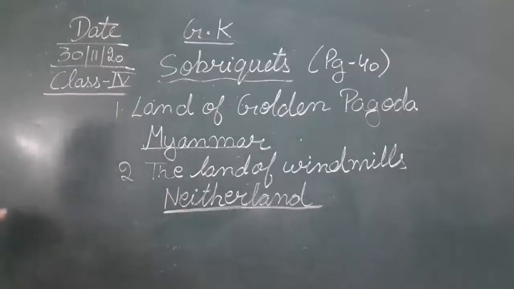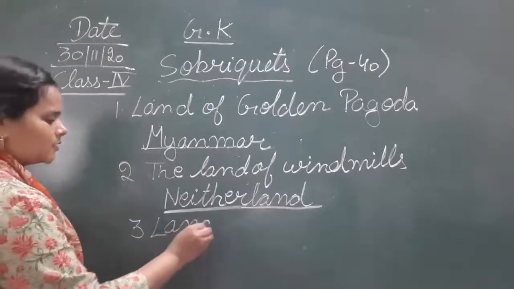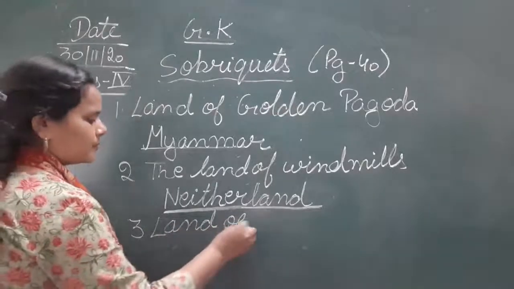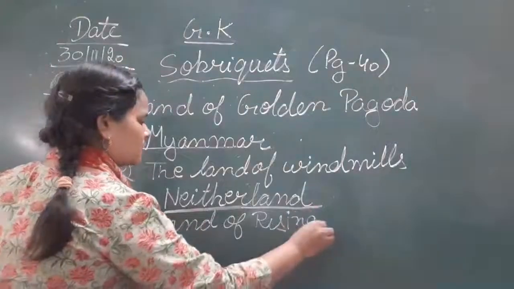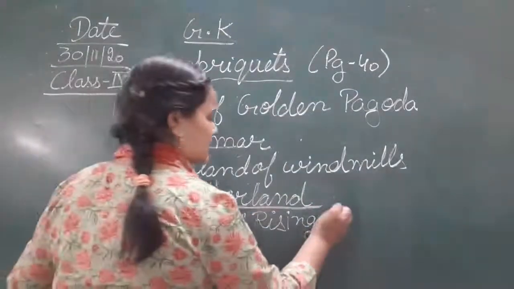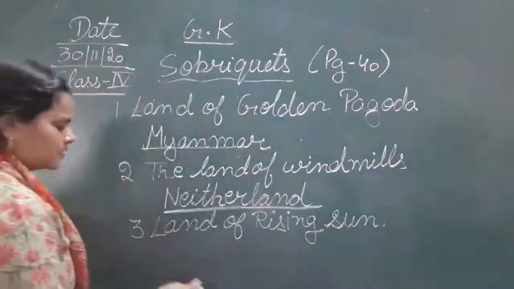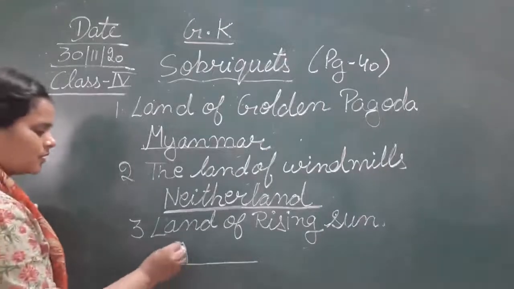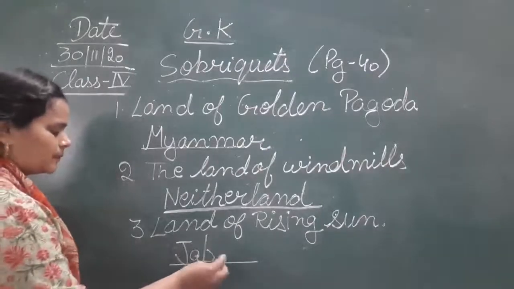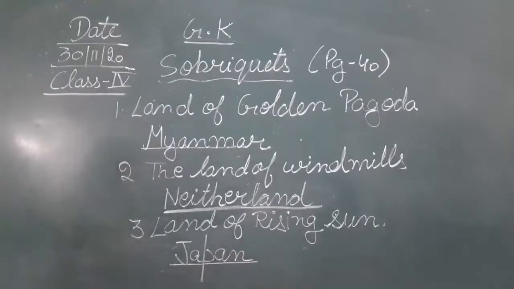So just write in your notebook, land of rising sun, land of rising sun, that is Japan. J-A-P-A-N. So Japan is known as the land of rising sun. Okay, अभी फिलहाल इतना ही लिखिए.